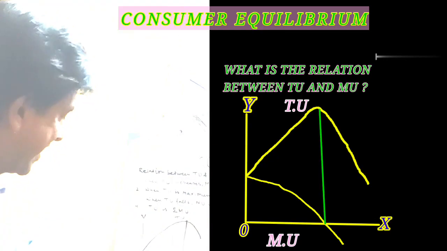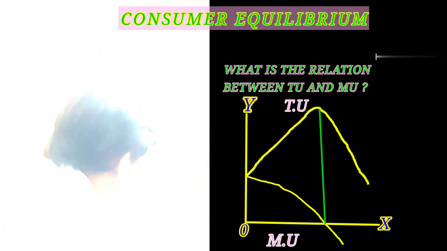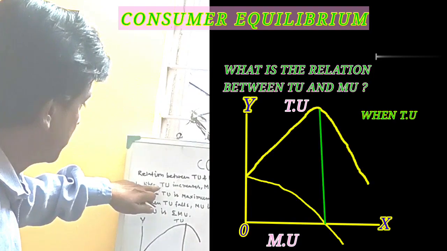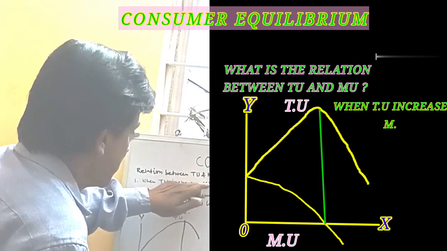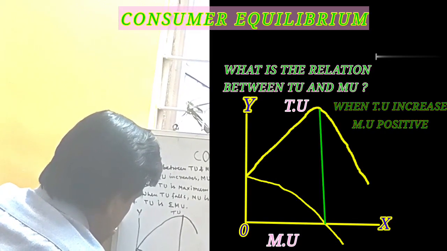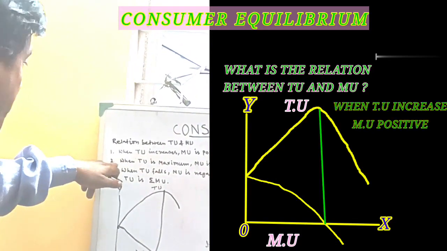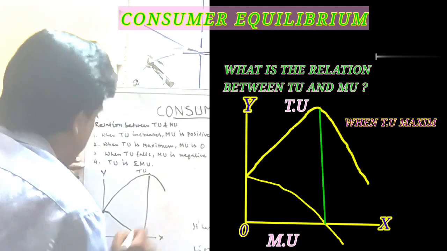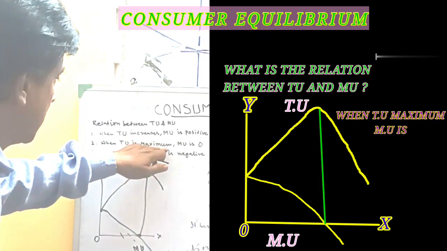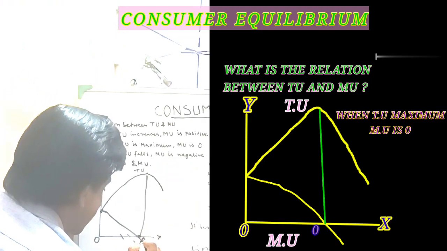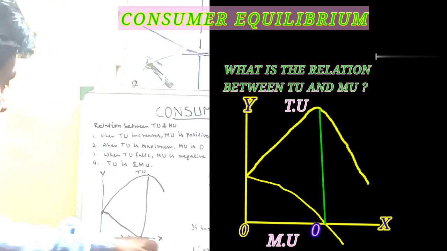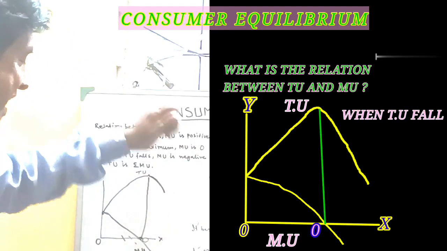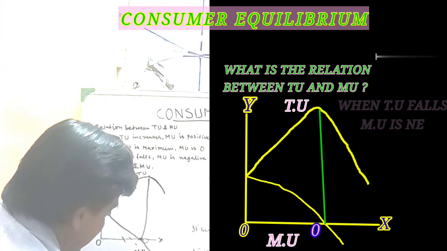So from this diagram we can understand the relationship between TU and MU. How? See here, when TU is increasing, MU is also in positive condition. Now when TU is maximum, this is the maximum point of saturation, after that it falls. So when TU is maximum, MU is 0. Here it is at the 0 level. When TU starts falling, MU is negative, because after crossing it goes down, minus.